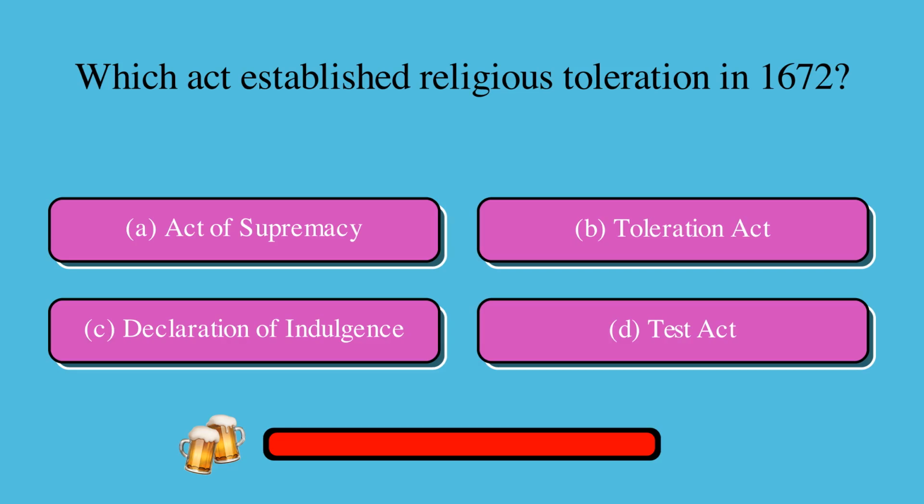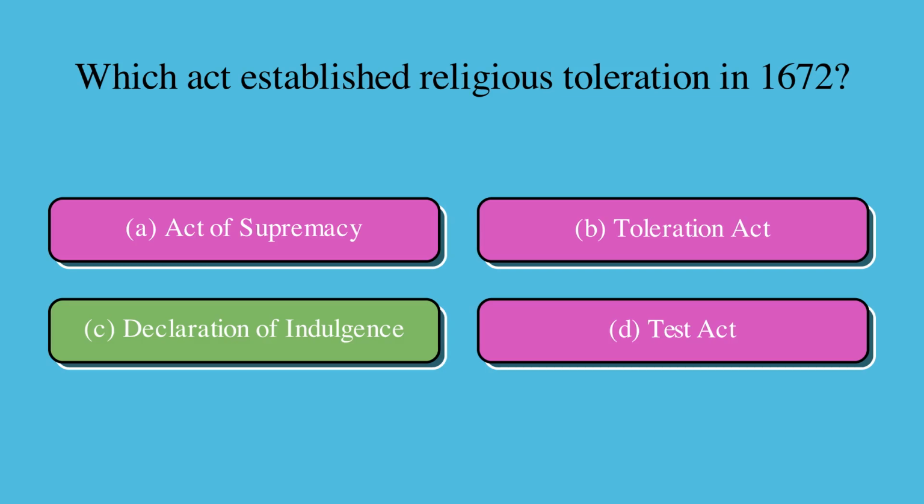Which act established religious toleration in 1672? Is it A. Act of Supremacy, B. Toleration Act, C. Declaration of Indulgence, or D. Test Act? The correct answer is C. Declaration of Indulgence.